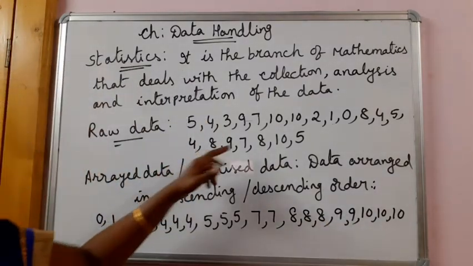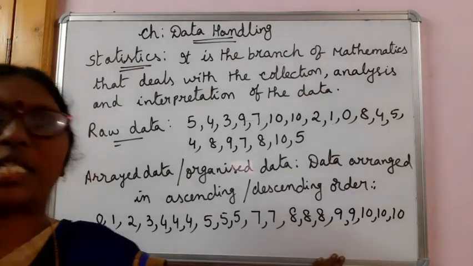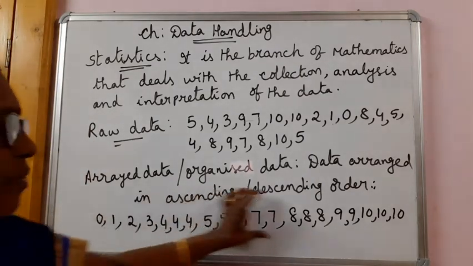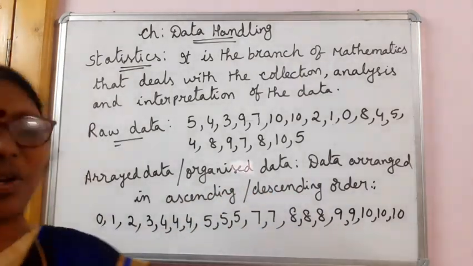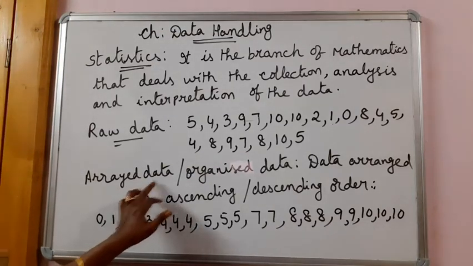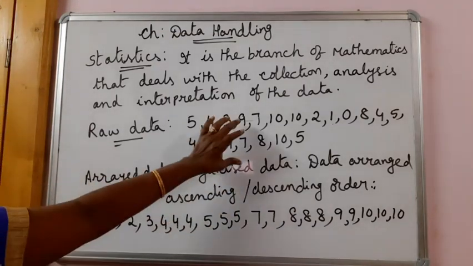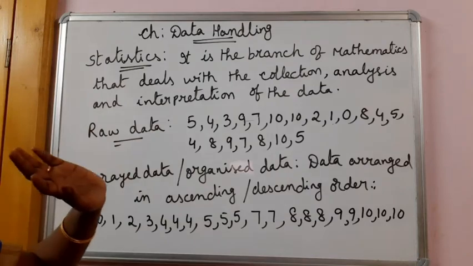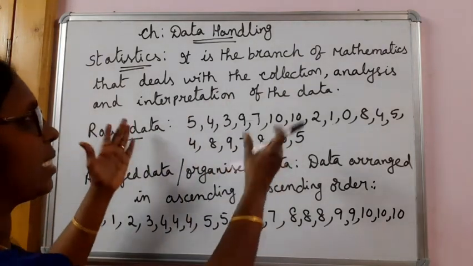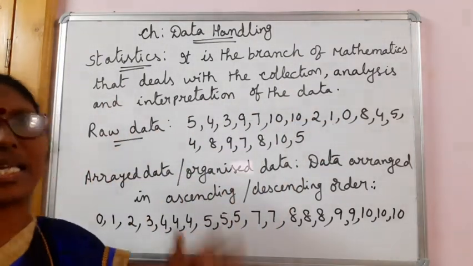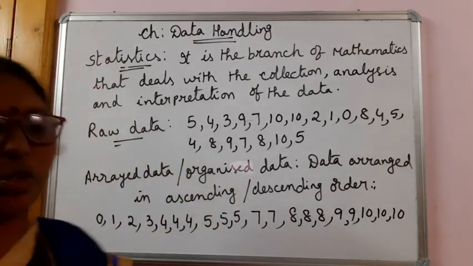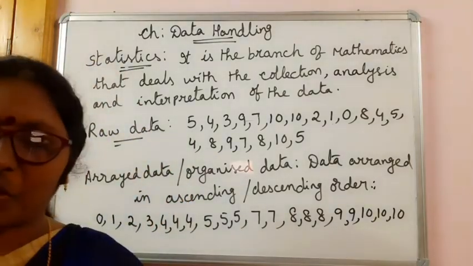So, the marks secured by 20 students of a class I have arranged in ascending order, which is known as arrayed data or organized data. Data as it is collected is known as raw data. And the study of these collection, analysis and interpretation data is known as statistics.